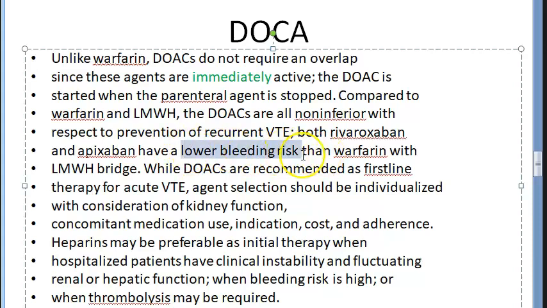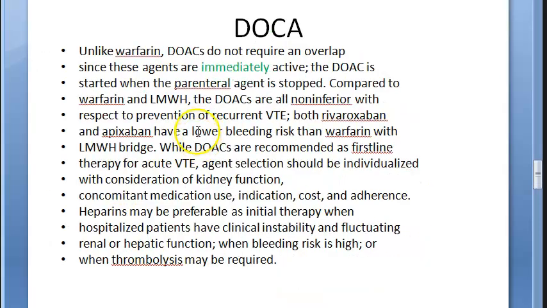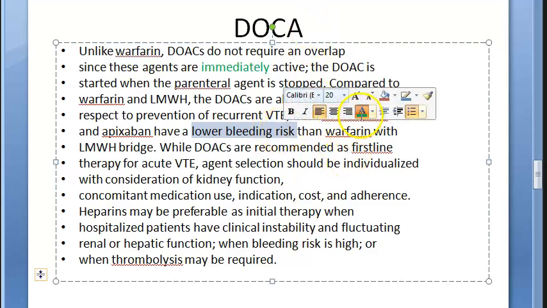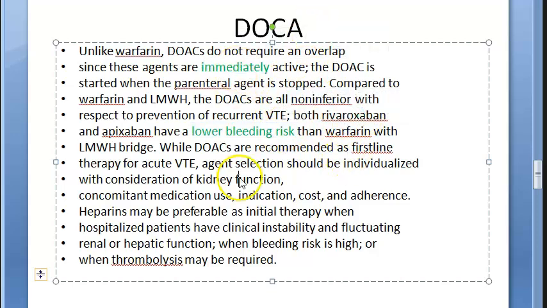They have lower bleeding risk than warfarin and low molecular weight heparin. These are recommended as first line for VTE, but you should always make sure that the kidney is working properly. So lower bleeding risk, this one you highlight. Then you say that it acts immediately, no need to overlap with others.